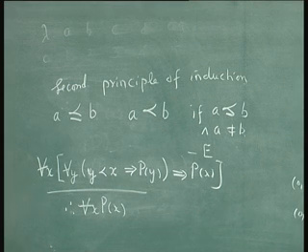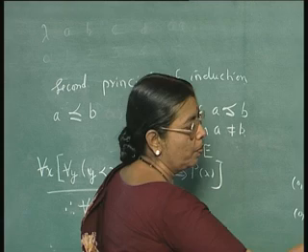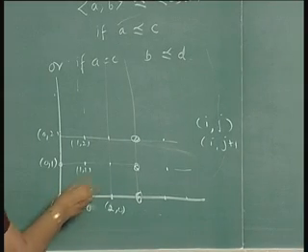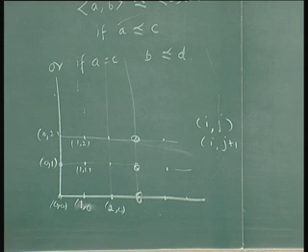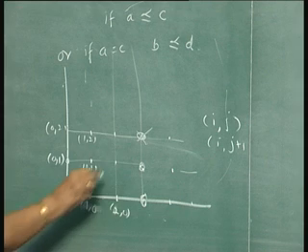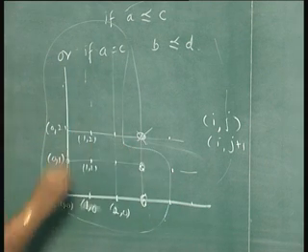For example, here, the basis case is automatically included in this type of second principle. If I want to prove the property for this, I assume that it holds for all of these.